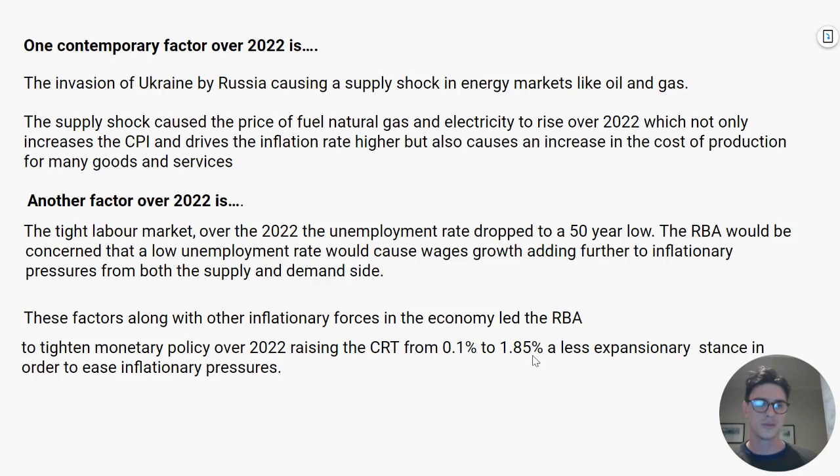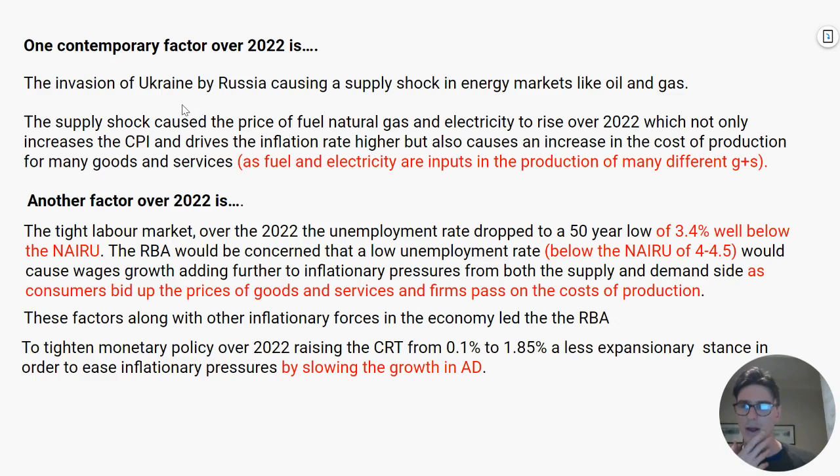Now, we can still probably do more. I think you should pause and just think, what can we add to this to sort of beef this up, just to put a little bit of flavor on top of this to really stand out? All right, so what I've done is I've just shown up the top, so back to the first factor, that fuel and electricity are inputs in the production for many different goods and services. So the reason some of our grocery items have gone up in price is because of the supply shock and the increase in the price of petrol.